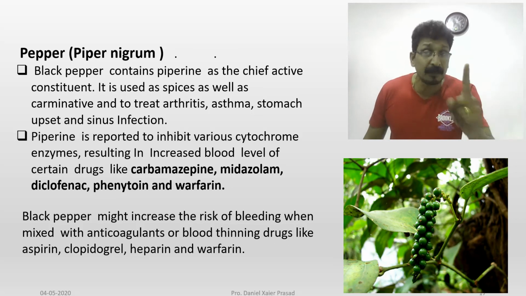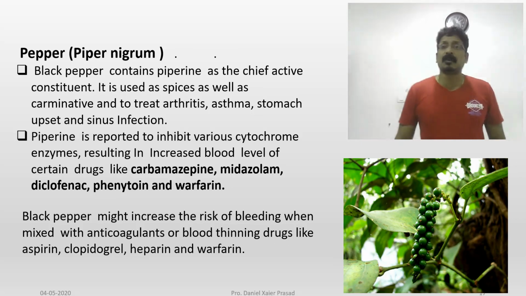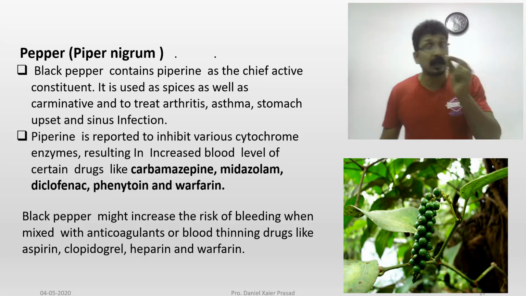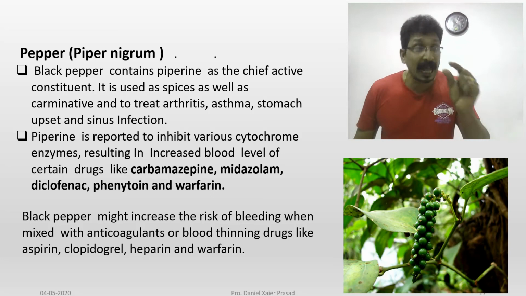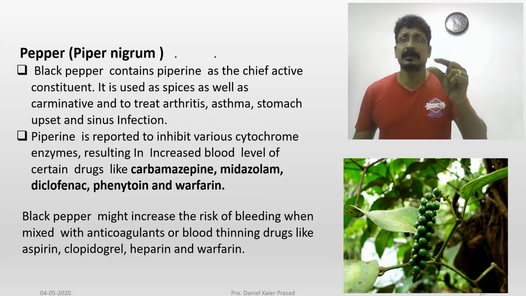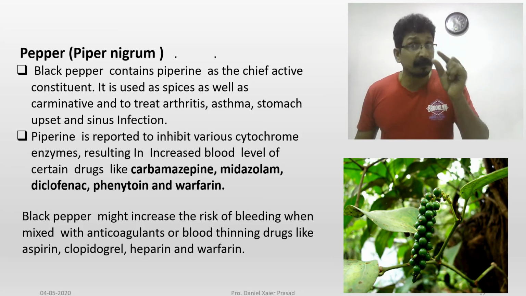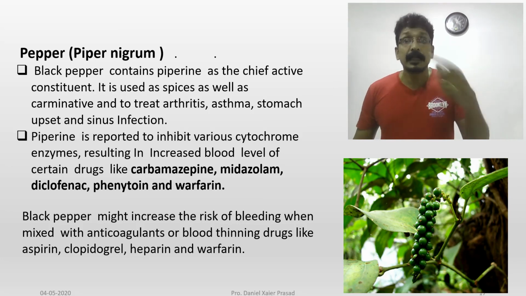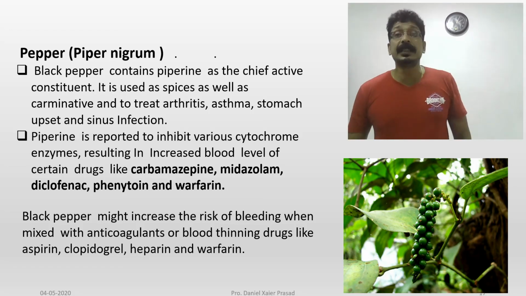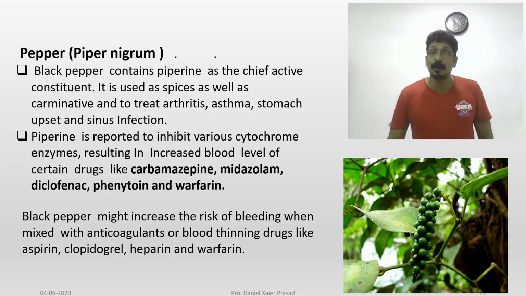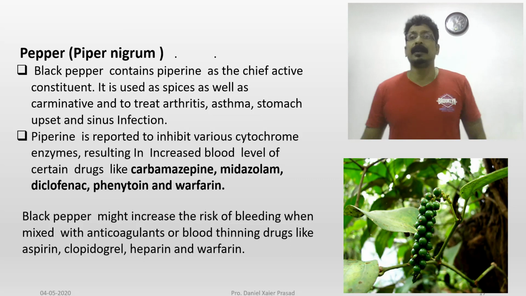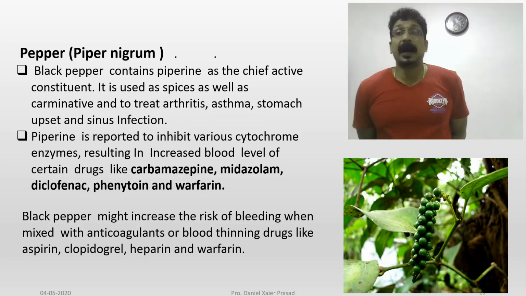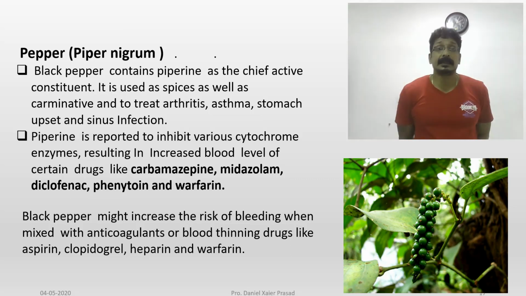Clopidogrel is a drug which thins the blood. How? The mechanism of action you might have studied very clearly in your pharmacology. Especially it goes and acts on the platelets. The sticking of platelets in the blood sometimes causes a clot or thickening of the blood due to that. So when you are using clopidogrel, it will just prevent the binding of platelets.